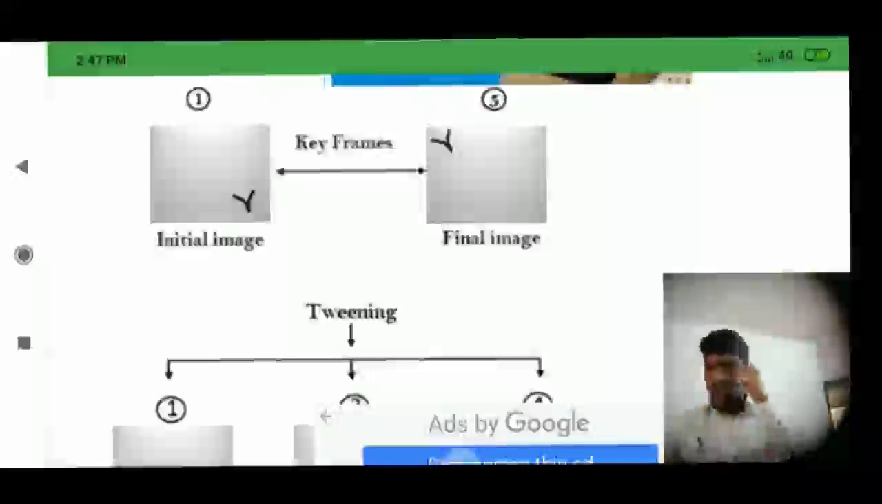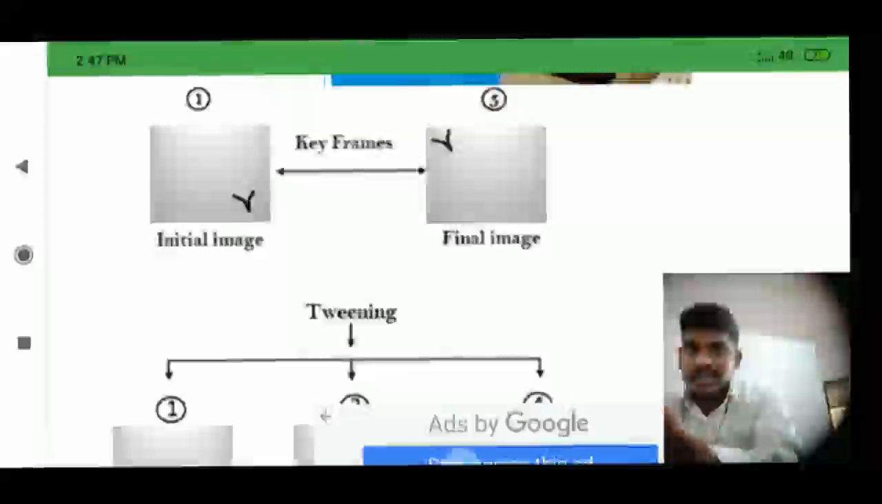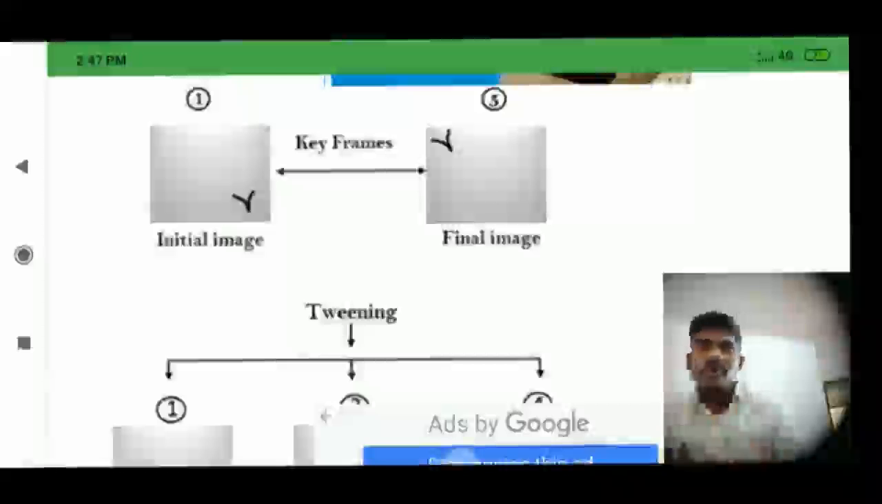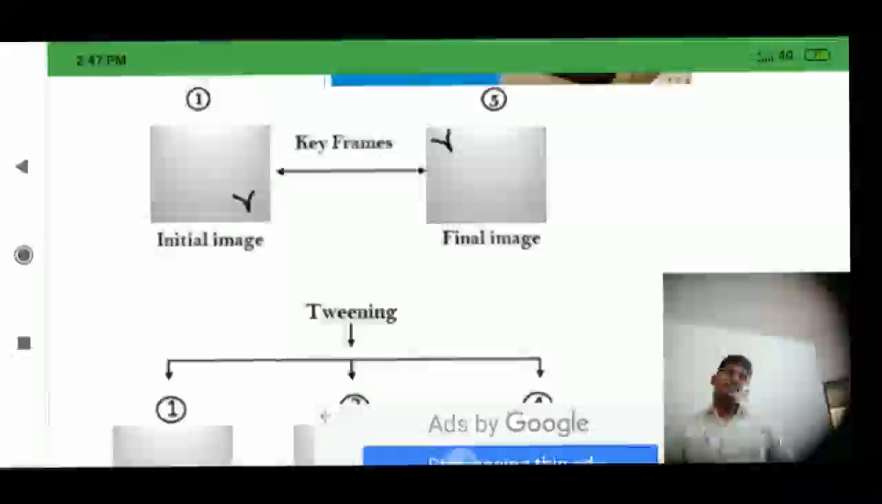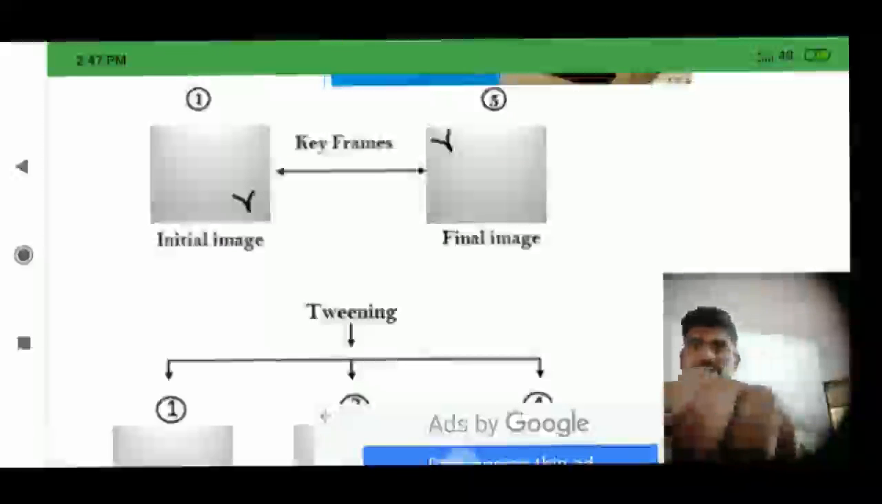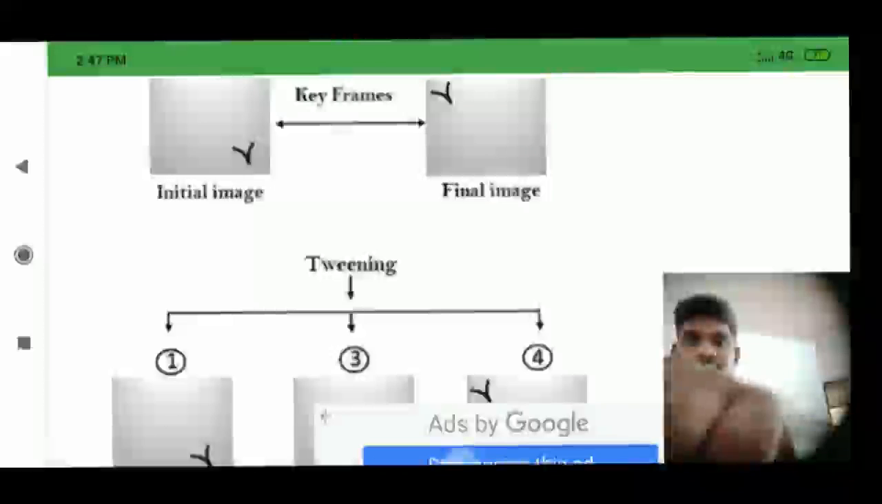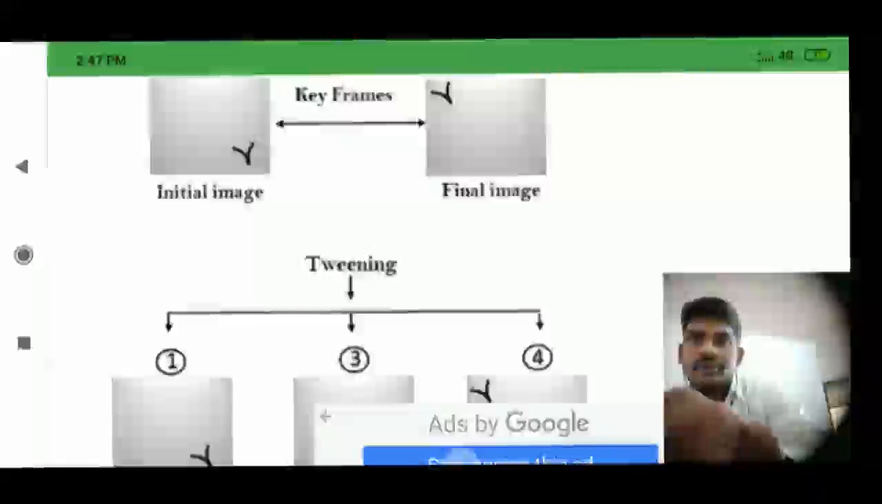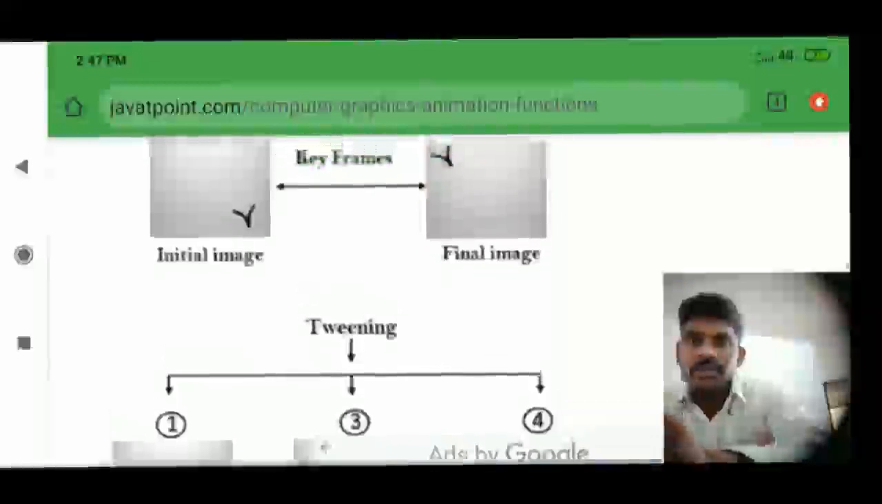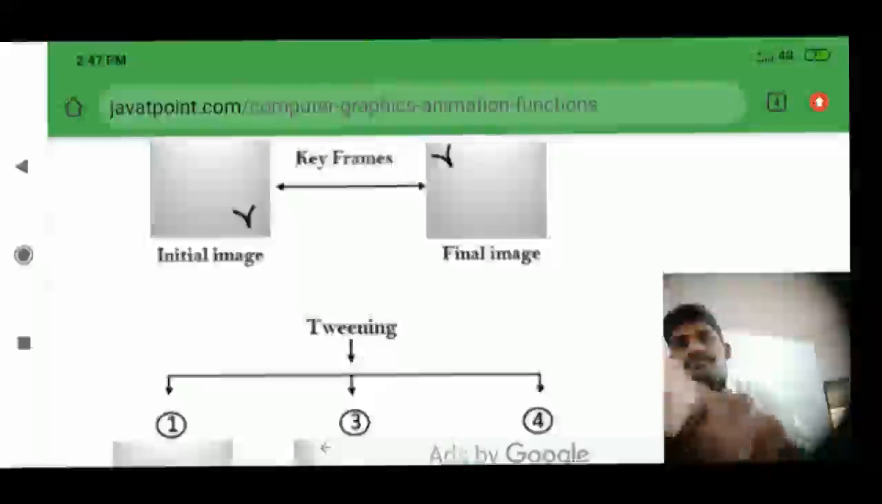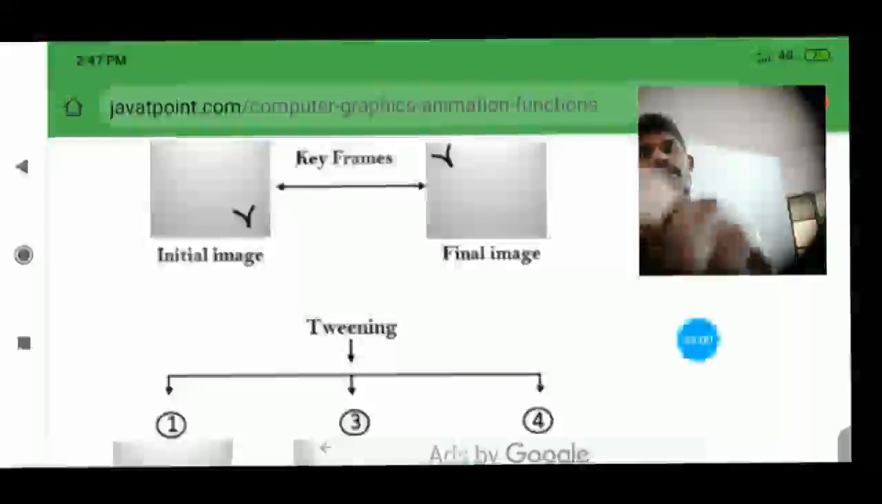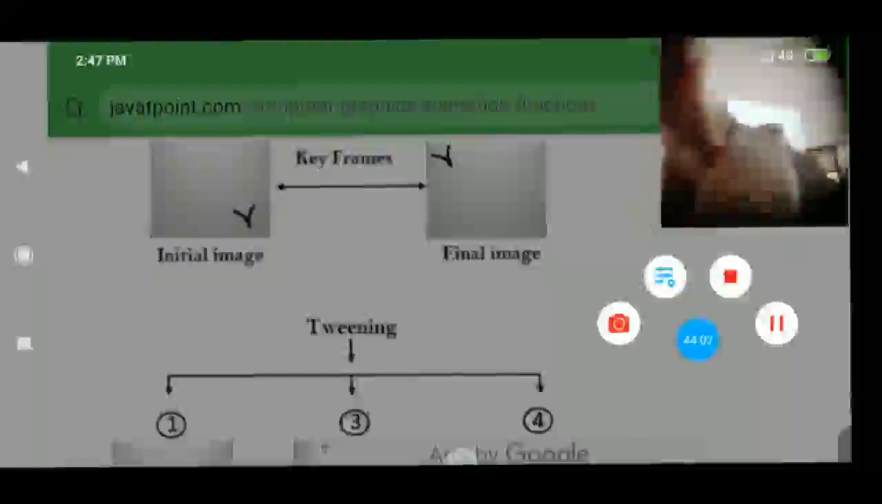Look here. Here the initial image is there, and the final image is there. So we want to create many frames in between. Tweening means what? Here is the initial image, here is the final image.